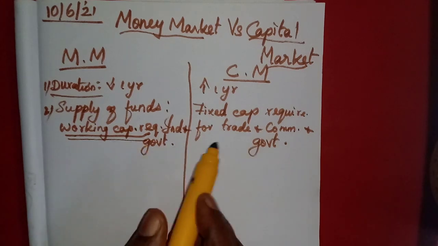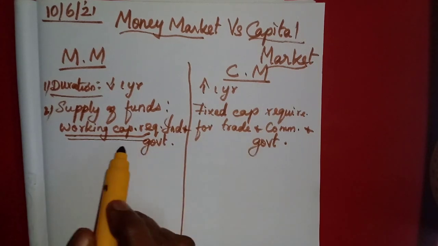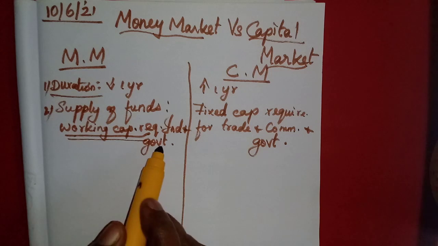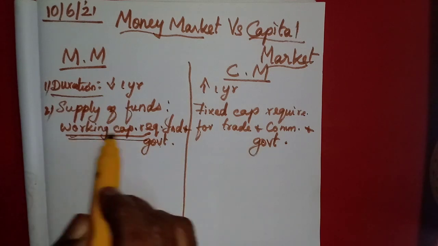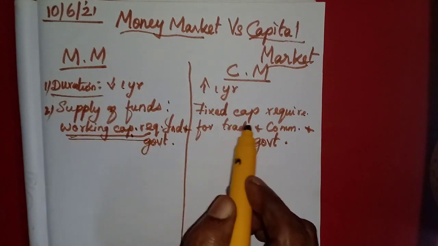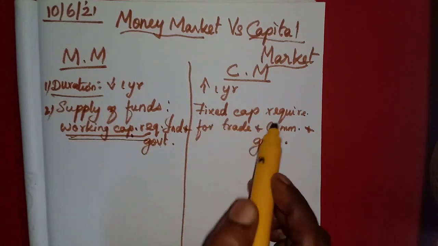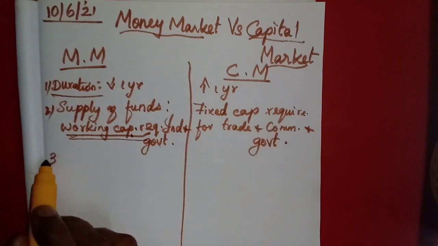Both of them provide a fund for the government, but the money market provides short-term fund for the government, while the capital market provides long-term fund for the government. This is for working capital requirement, and capital market is for fixed capital requirements.